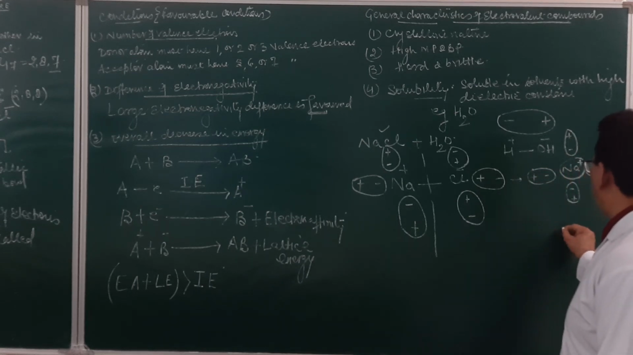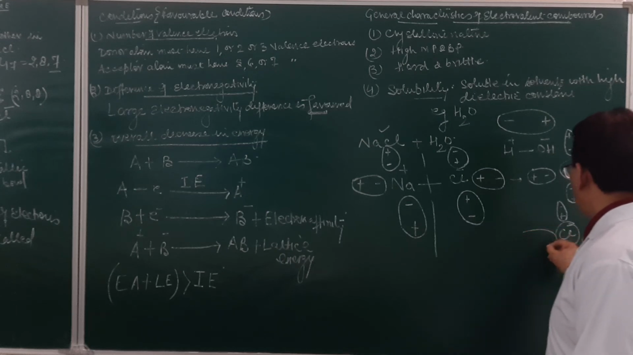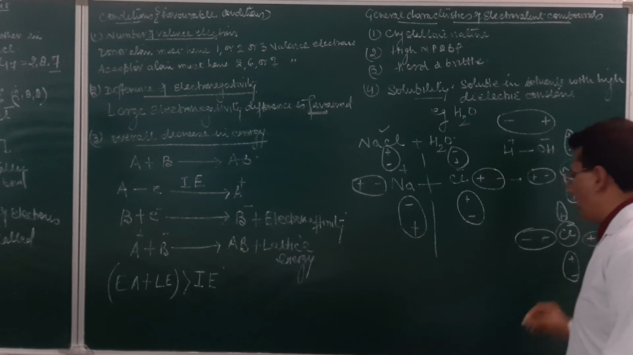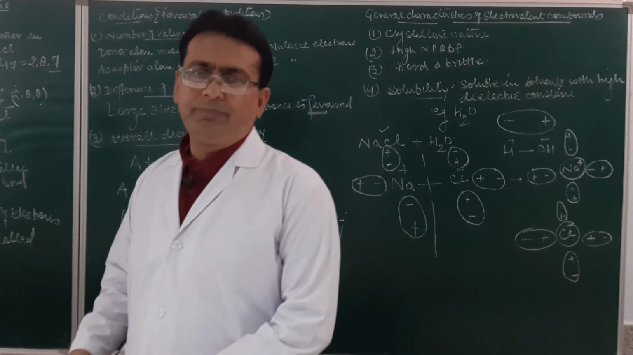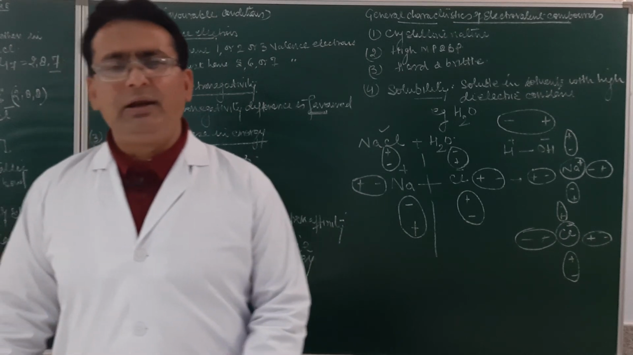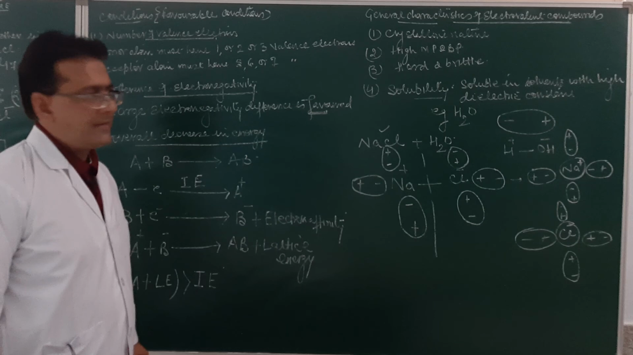Similarly, for the chloride ion, what do we have? Water molecules are oriented around it with their positive and negative ends. So you may see over here, due to the breaking of the bond, they become soluble in water. Am I clear? Yes or no?